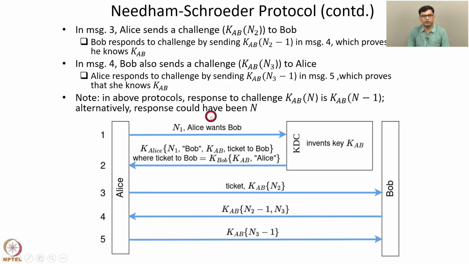So in these protocols, notice that the response to the challenge KAB N is KAB N minus 1. An alternative is that the response could have been just N. So suppose Alice were to send KAB N2 to Bob, and then Bob just sent N2 minus 1 along with KAB N3. Then that would have served the purpose as well. So that demonstrates that Bob knows the secret KAB. Because Bob is able to decrypt KAB N2 to get N2, the response to KAB N could have been N itself. So this is a variant in which a different kind of response is used to this challenge.